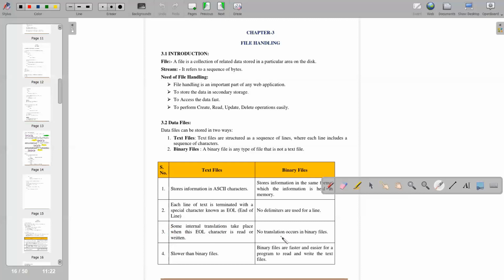But in binary files, no translation occurs. Text files are slower than binary files, and binary files are faster and easier for a program to read and write. So everyone knows the difference between text files and binary files.